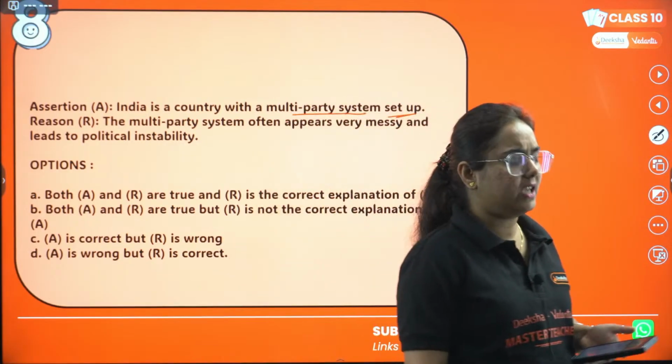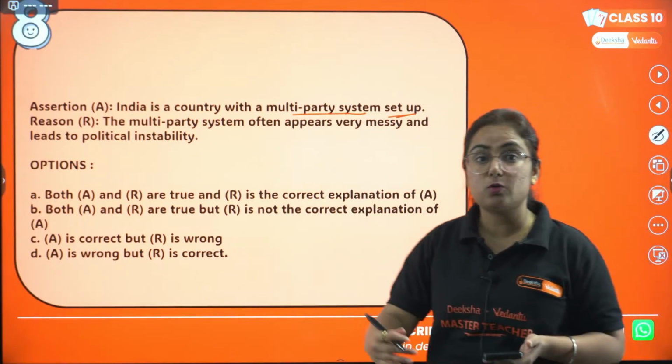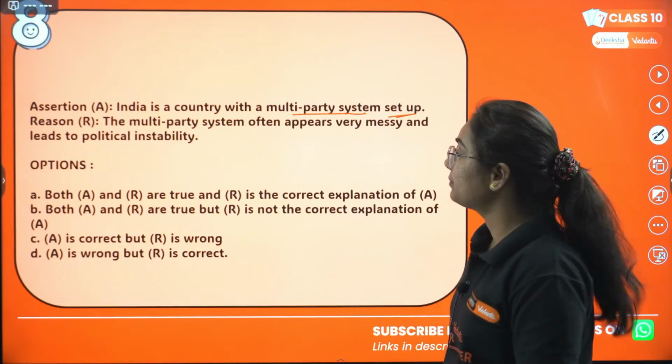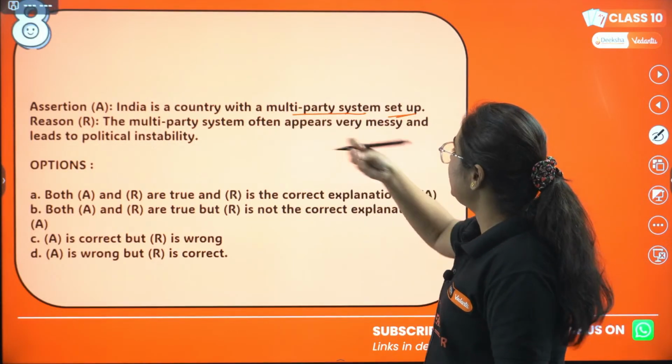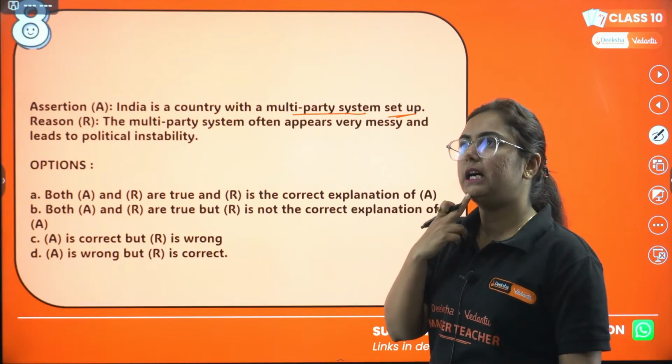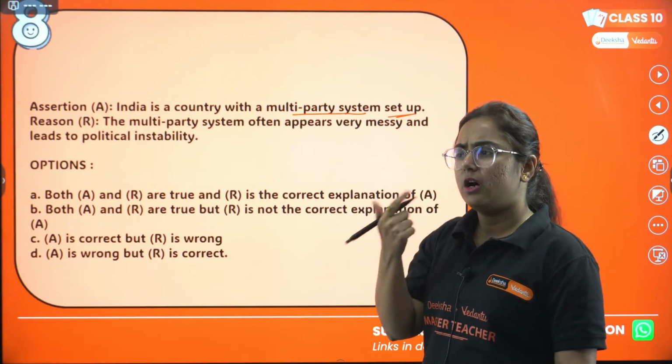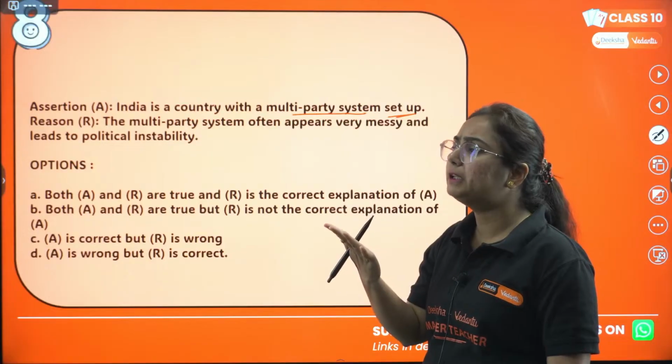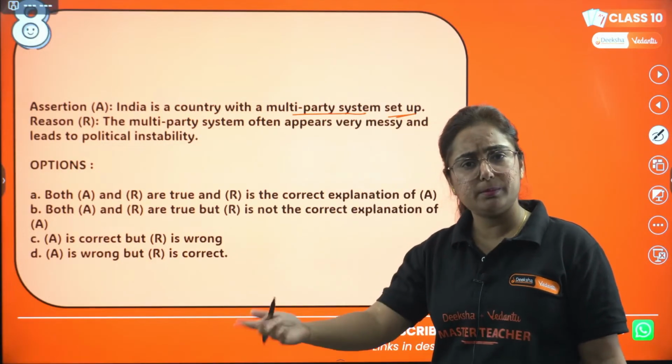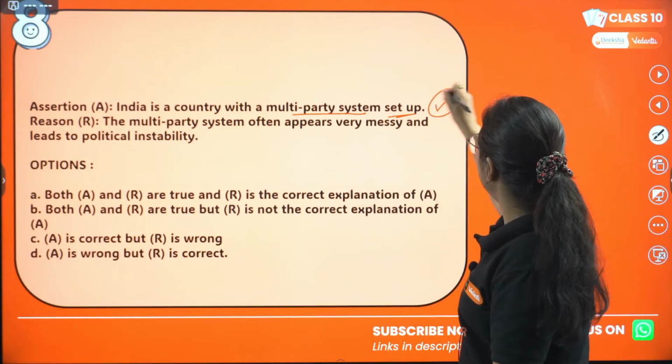Very easy. Is India a multi-party country? Think about it. How to answer this type of question? I'll tell you. India is a country with a multi-party system. Now think about it. Does India have multiple parties? BJP, Congress, Aam Aadmi Party, Bahujan Samaj. Yes, multiple parties. So this might be correct.